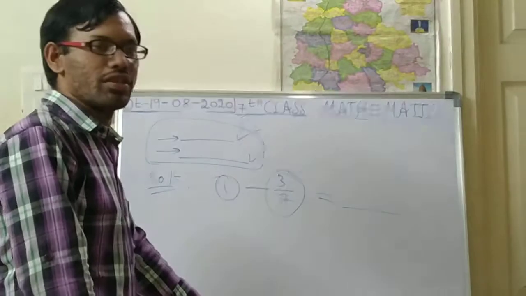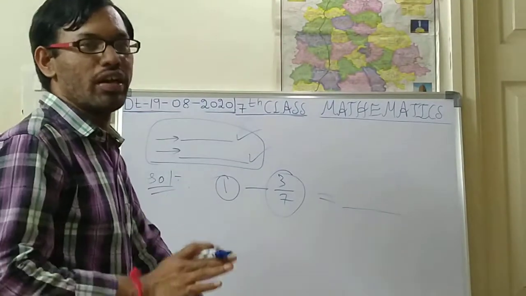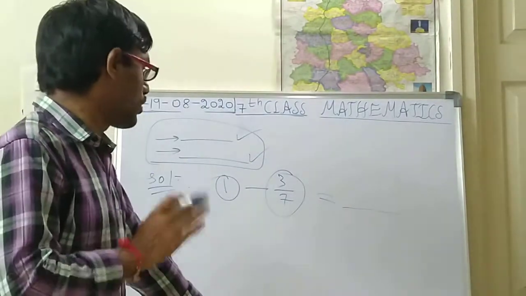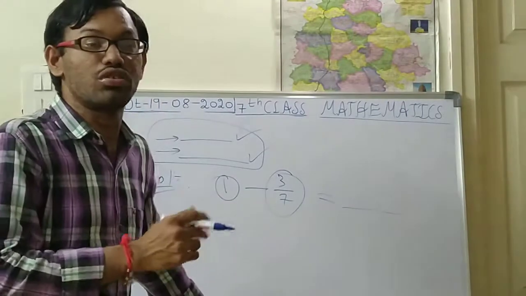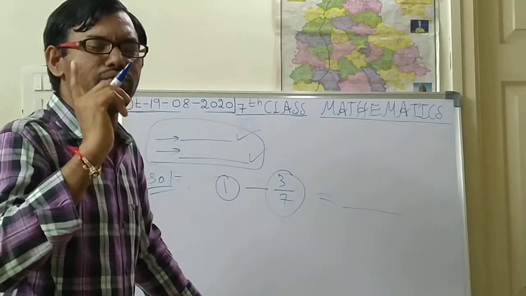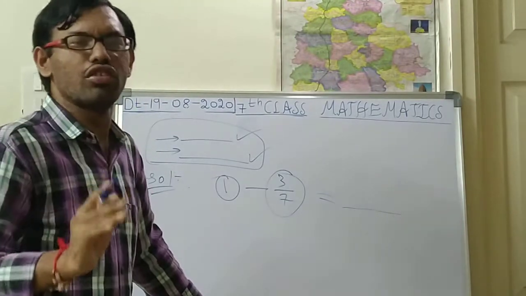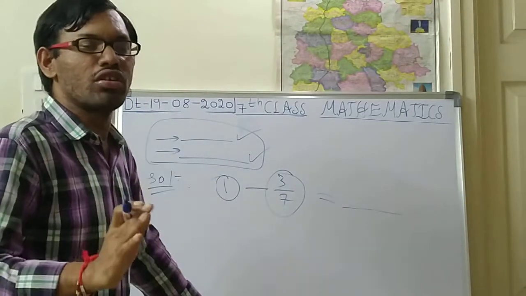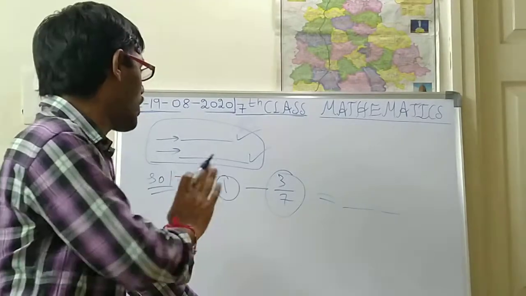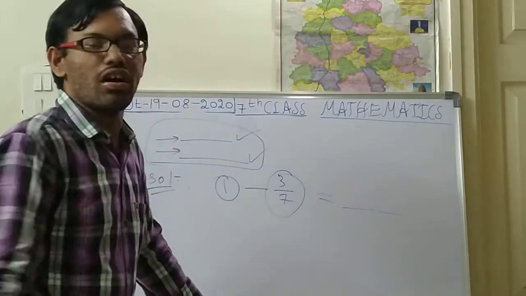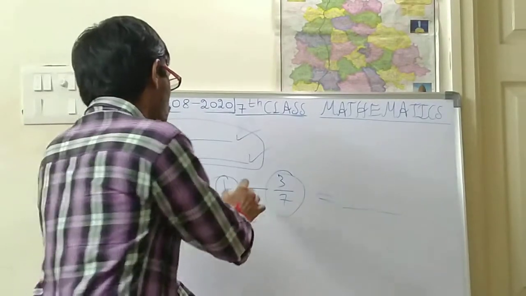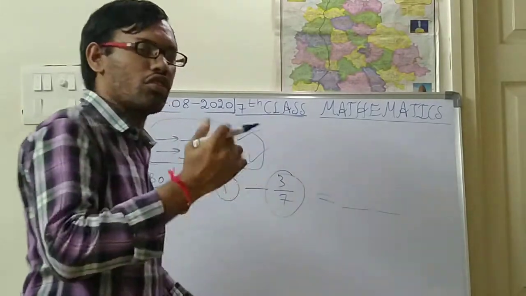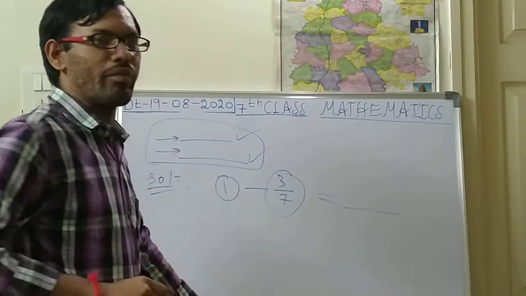If you do like that you will go into confusion. So every time you should read the full question completely. Without reading the full question, you are not supposed to start the solution. If you don't read the full question, you will make this type of mistake.